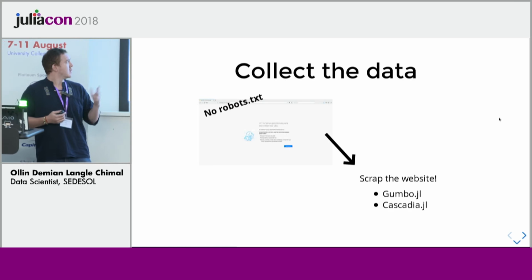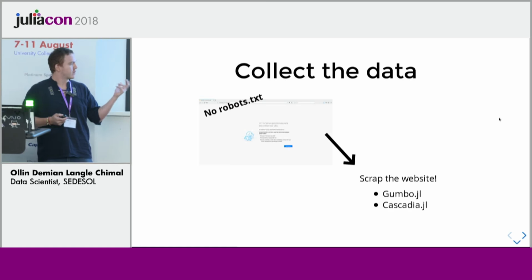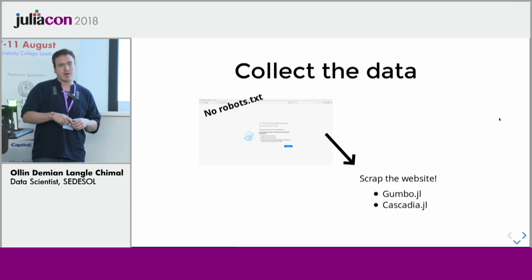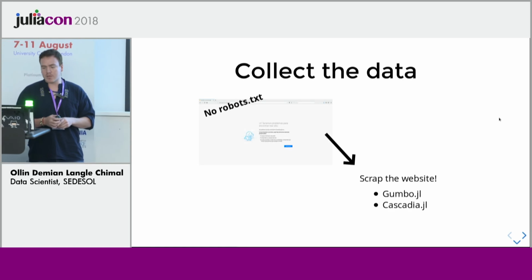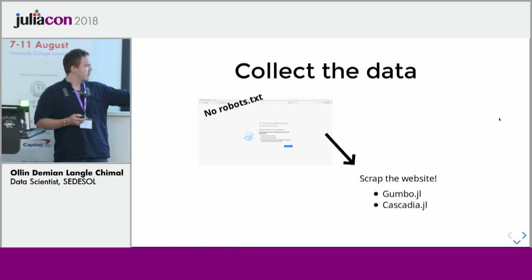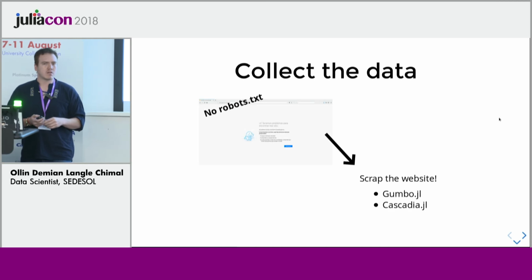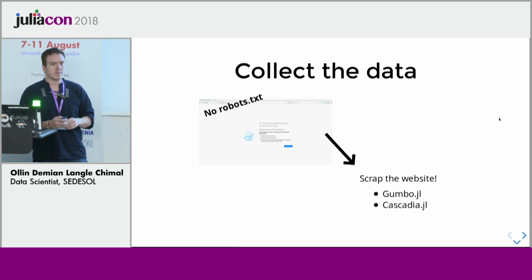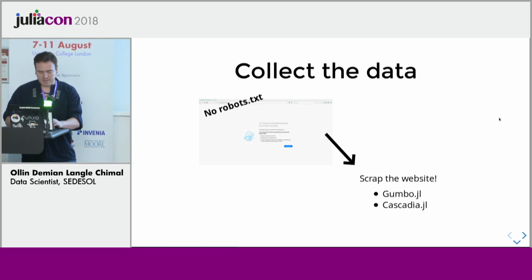insights from it. What we first have to do is to scrape the website, to check what information is useful for us, and we can do that with these packages, Gumbo and Cascadia. On Tuesday, they gave a great talk about them, and they are great packages.